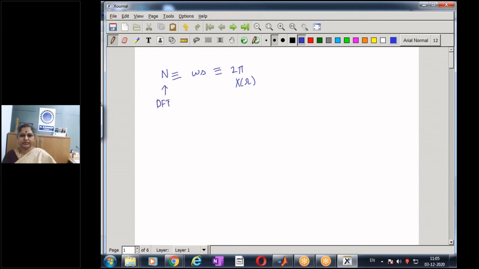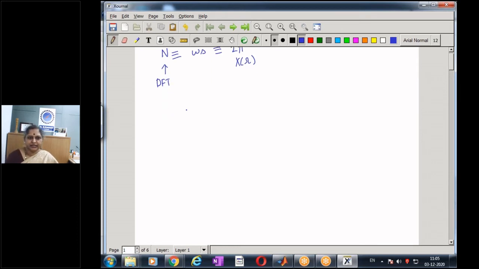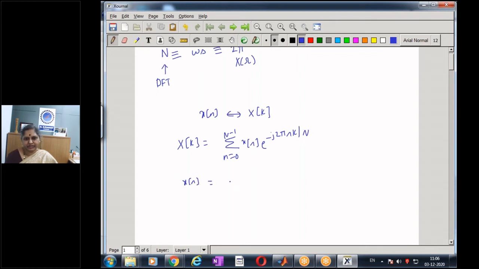So now we will take up some examples. We have also seen that given a sequence x of n, the n-point DFT x of k is discrete in both the domains, and the DFT is given by sigma n equal to 0 to n minus 1 x of n e to the power of minus j 2 pi nk by n, while the inverse DFT x of n is given by 1 by n sigma k equal to 0 to n minus 1 x of k e to the power of j 2 pi nk by n.